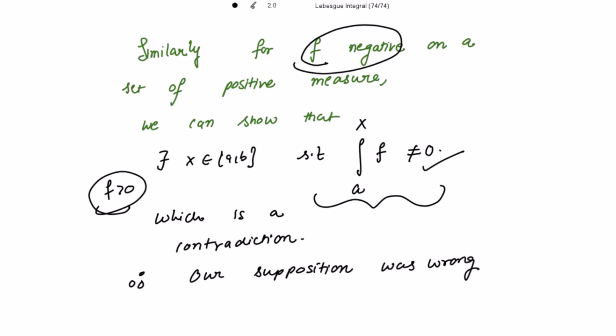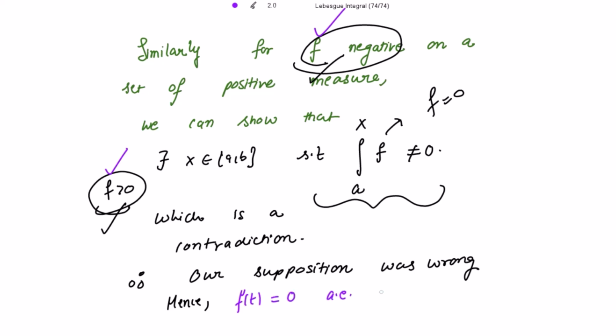What we need to show is that f is 0 almost everywhere, and we supposed f to be positive or negative, right? So this supposition was wrong. Therefore, hence f should be 0. So hence f(t) is 0 almost everywhere in the closed interval AB. I hope this proof is very clear to you.